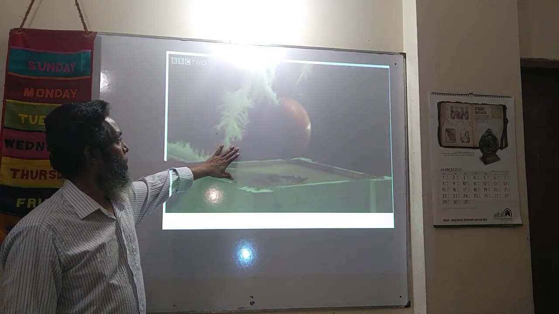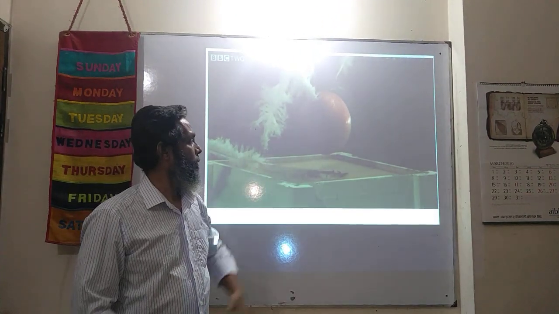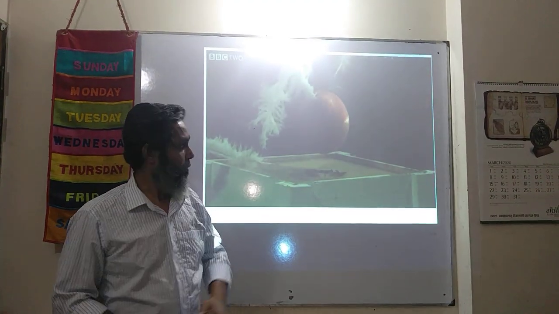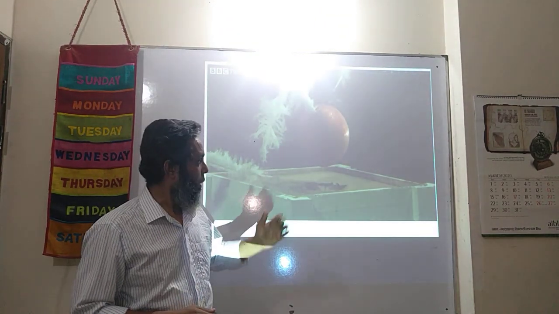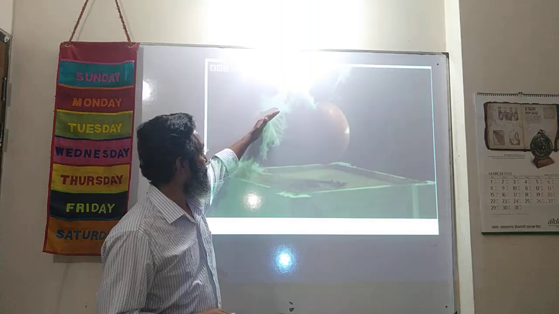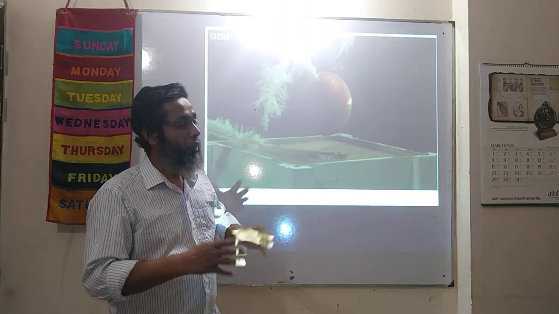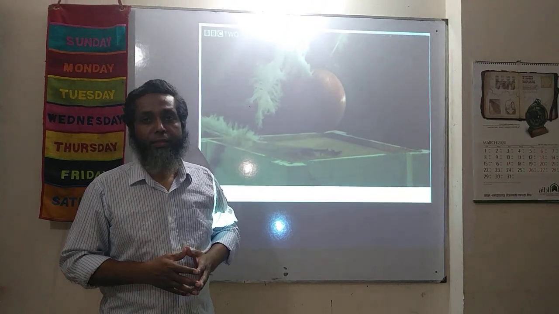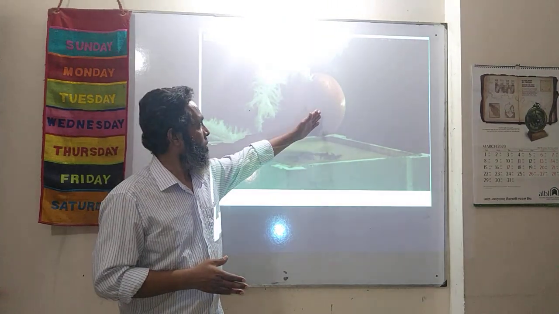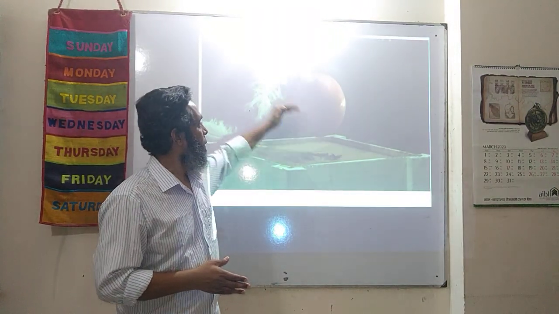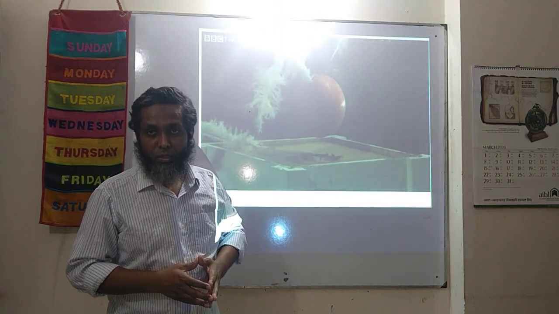So students, we have enjoyed this video clip. I want to explain the video clip a bit. Earlier, the bowling ball and the feather were left at the same time, but in the vacuum chamber there was air, that is air resistance. Due to air resistance, the bowling ball, the heavy object, came earlier, and the light object, the feather, came later.